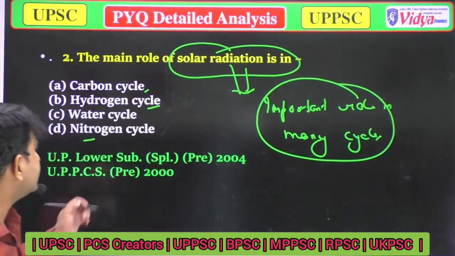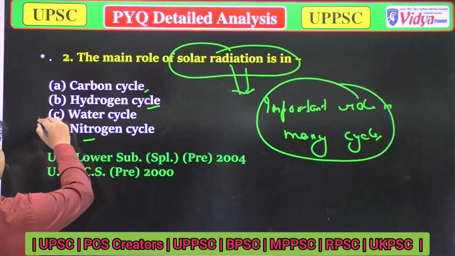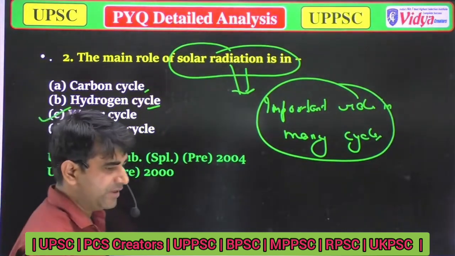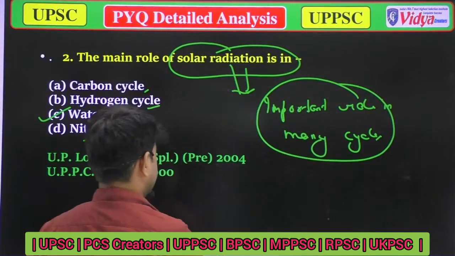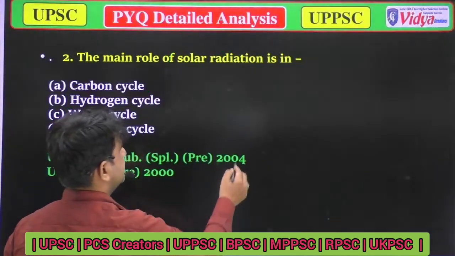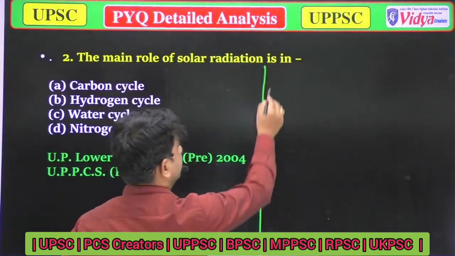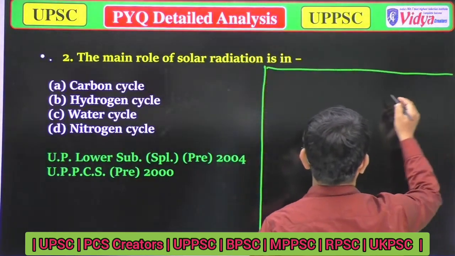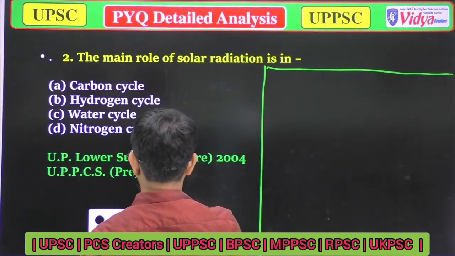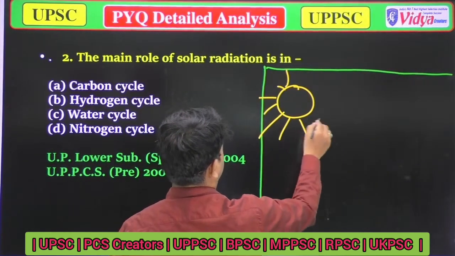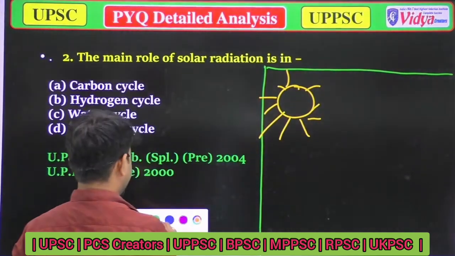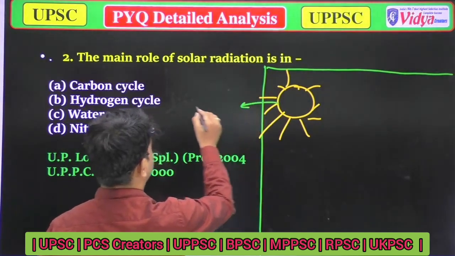So the answer is water cycle. Now you will ask, how can you say that the water cycle is the correct answer? Let me explain. As we have discussed earlier, this is our sun, and the sun is the ultimate source of energy.